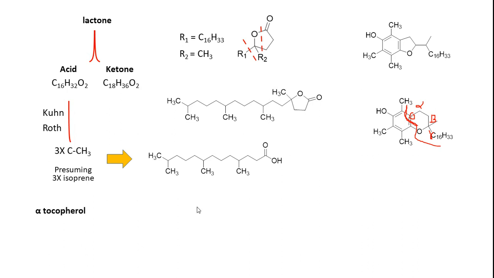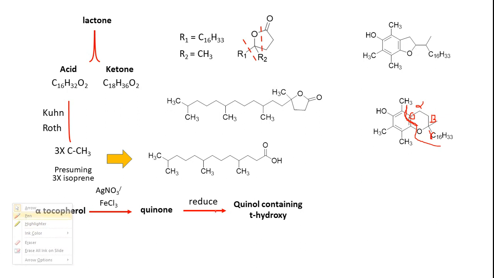The same thing was actually supported by another reaction. They took alpha tocopherol and oxidized it. Obviously it formed a quinone, so there is no surprise. When they reduced it again, it gave them a quinol. Let's say you wanted to find out whether this is there or this is there. The first thing is to oxidize it, because quinone formation actually opens up the ring by breaking over here, so that the two oxygens are going to become quinones. And then if you again reduce it, this will go back to the dihydroquinone structure.